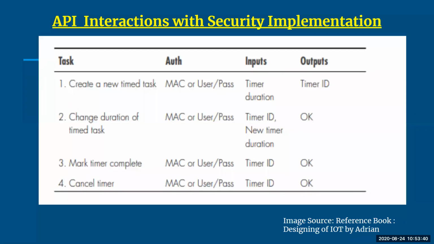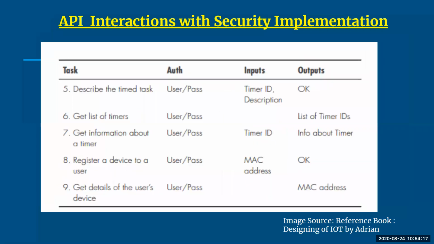So to have security implementation into your APIs, you're going to add something called as authentication. So authentication here is going to allow user ID and password, and along with the user ID and password, the MAC address of the device will be also captured. So here it becomes a source of authentication where each user will be uniquely identified, and the MAC address for each user will also be saved. So here is an additional step which is being added into your APIs with an intention to have a security implementation into your APIs.